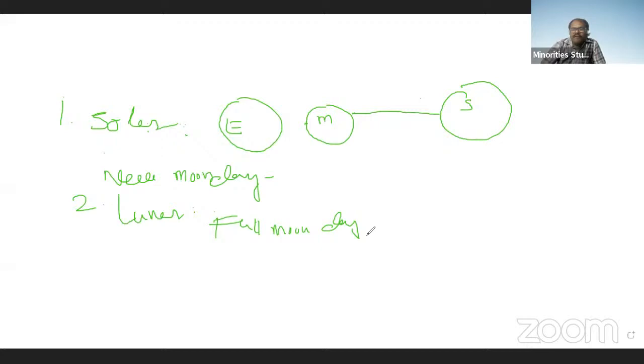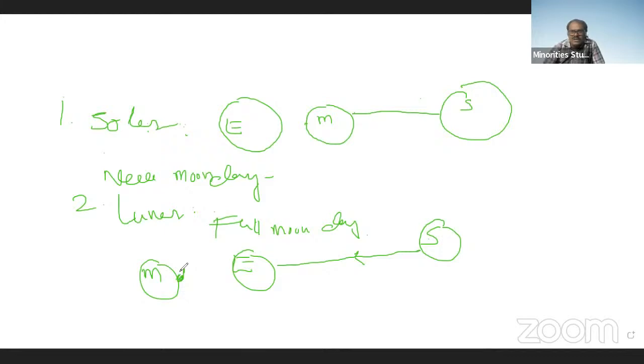On a full moon day, the sun, the earth and the moon are on the same straight line. The light which emerges from the sun first falls on the earth. Since the earth is an opaque object, its shadow will be formed on the moon. In that shadow there will be two portions, umbra and penumbra. At that time, the whole umbra of the earth can cover the moon.